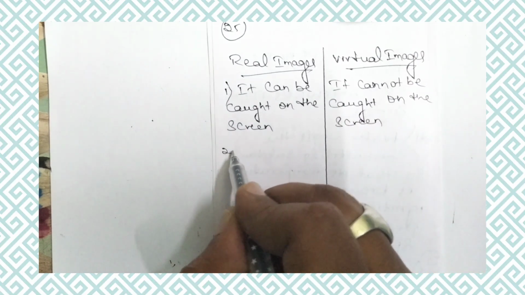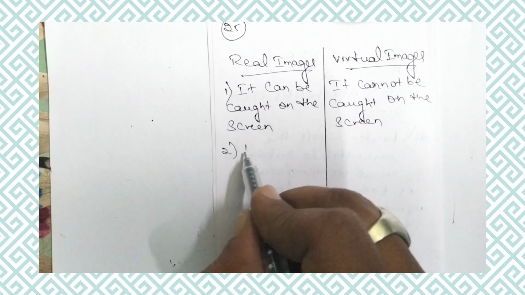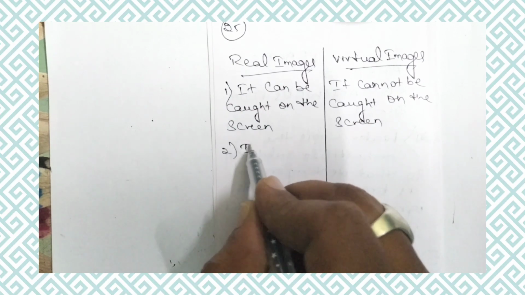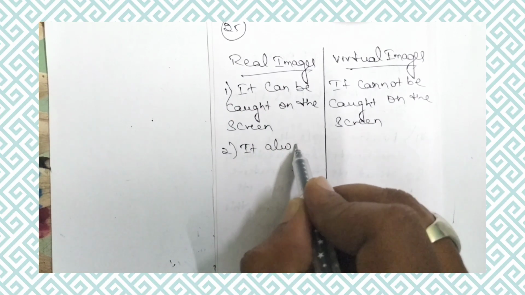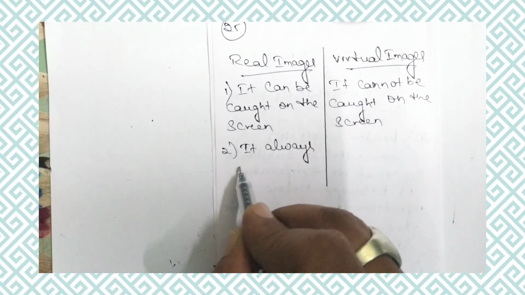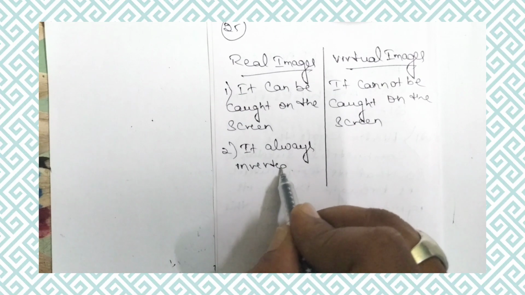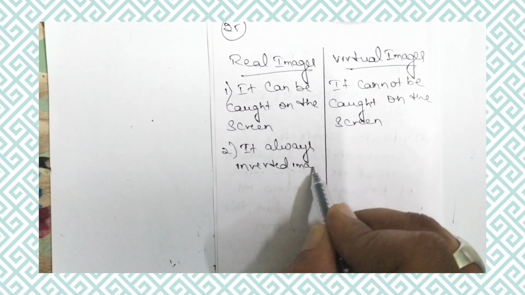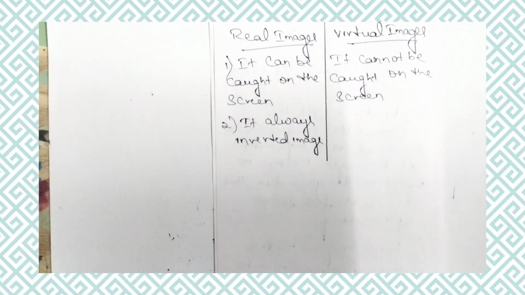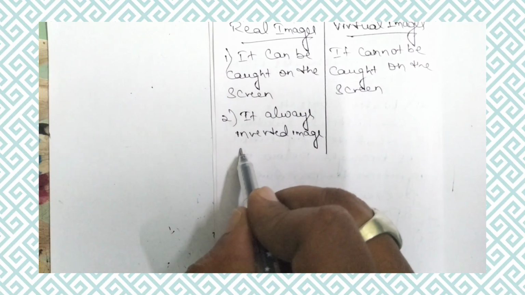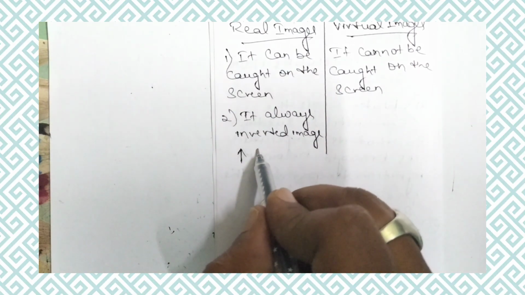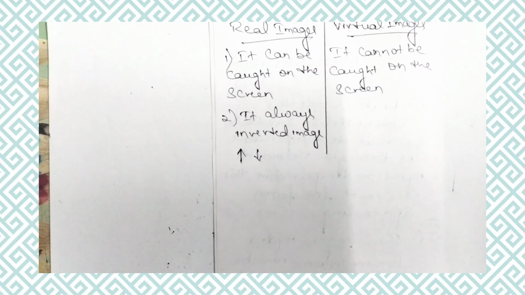Second difference is real image is always an inverted image. For example, if the object is like this, the image formed is inverted, upside down.